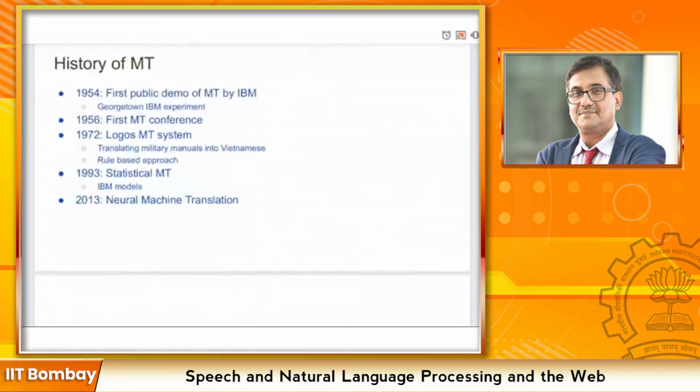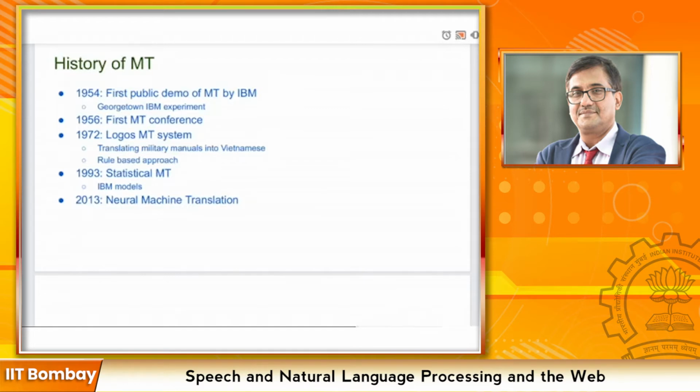Coming to the history of machine translation systems, it came into existence in 1954. The first machine translation system was proposed by IBM. Then the first machine translation conference happened in 1956. And after 1972, researchers became more interested in machine translation research. Then the first usable machine translation system was proposed, which was to translate military manuals from English into Vietnamese, which was a complete rule-based approach.